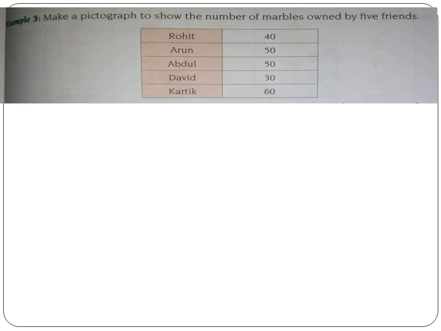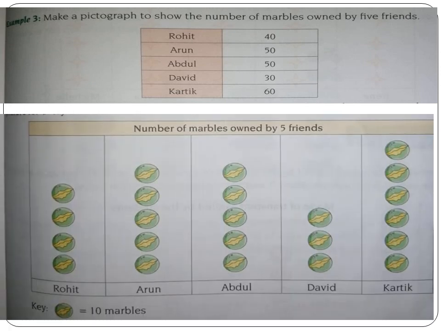So you can't keep drawing 50 marbles to represent each one. So what we can do is show one picture for every 10 marbles owned. This way we are going to represent it. So you have to make columns using a scale. The heading is given: number of marbles owned by 5 friends.